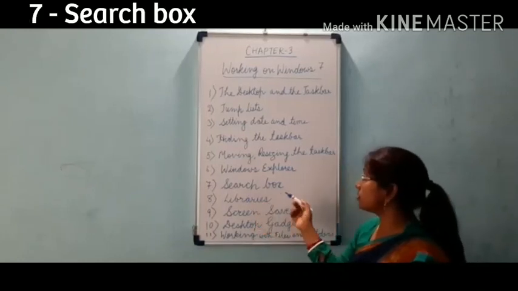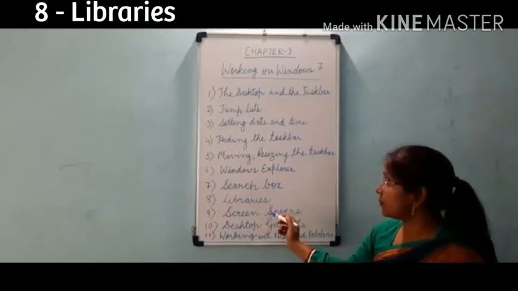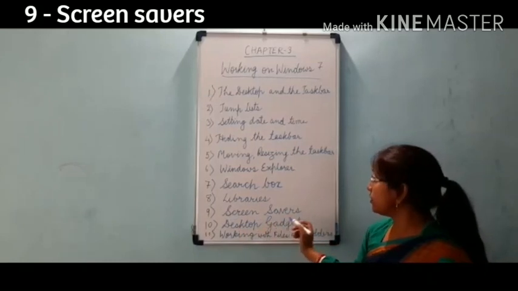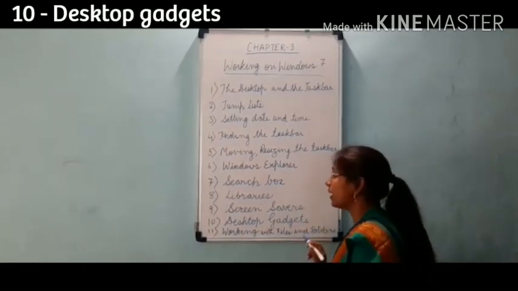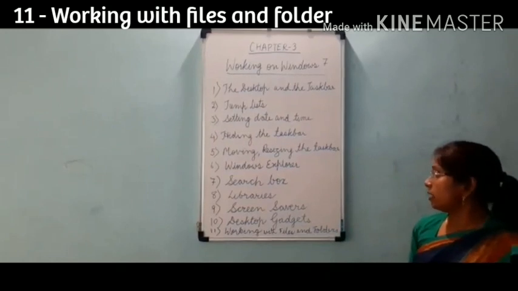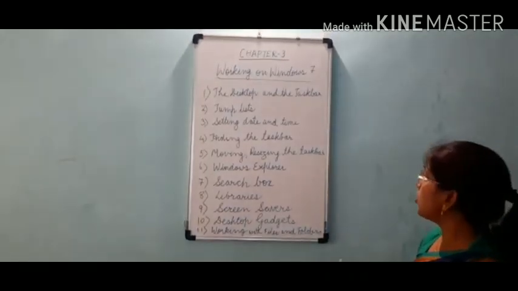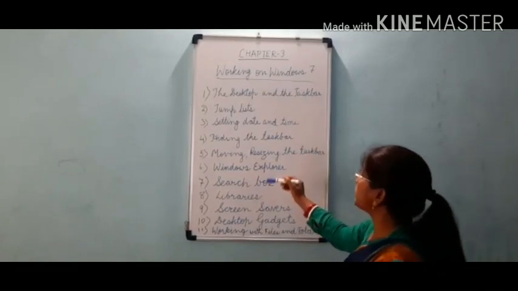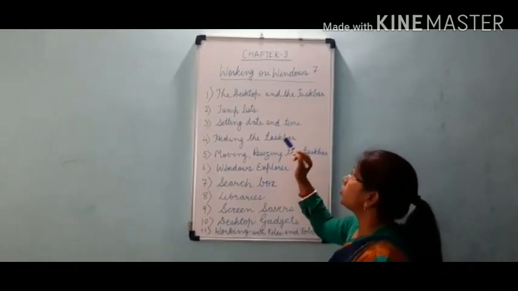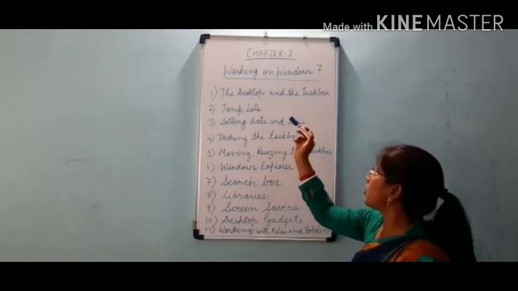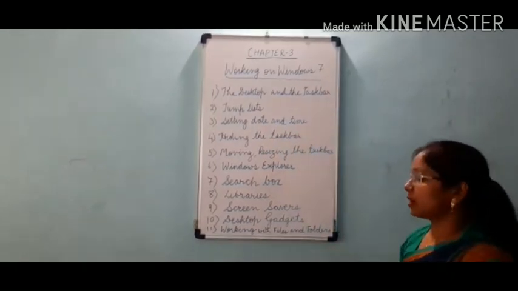Seventh is search box. Eighth is libraries, ninth is screensaver, and tenth is desktop gadgets. Eleventh is working with files. Now I will go through each and every topic with explanation. So I will go for topic number 1, the desktop and the taskbar.